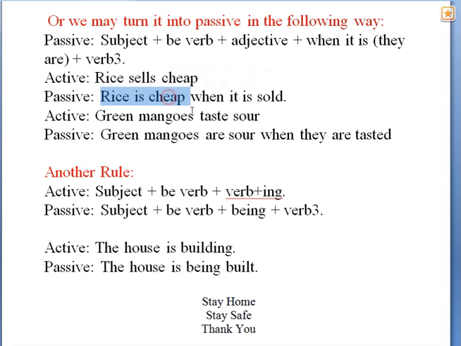Rice is cheap when it is sold. Let's see another example. Green mangoes taste sour. Green mangoes are sour when they are tasted. As the subject is plural, we have used they are.